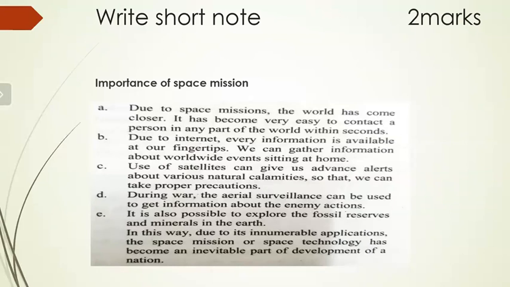Then during the war, the aerial surveillance can be used to get the information about the enemy action. Then it is also possible to explore the fossil reserves and minerals in the earth. In this way, due to its innumerable applications, the space mission or space technology has become an inevitable part of development of a nation.